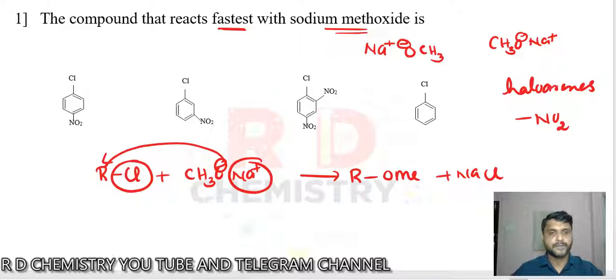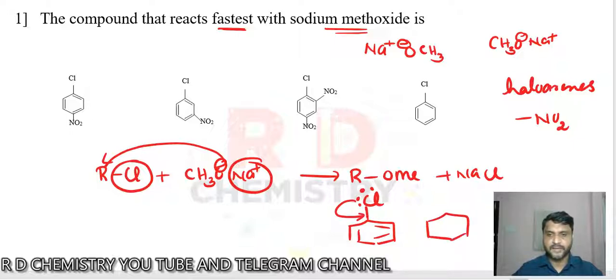Now, generally, whenever a benzene ring is attached to a chlorine atom, nucleophilic substitution reactions are not easy. There are reasons. One reason is that the lone pair is involved in resonance. As a result, we get double bond character like this. You must have studied this in the syllabus.